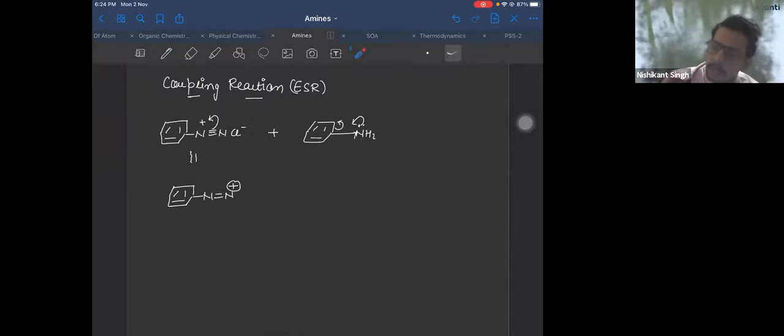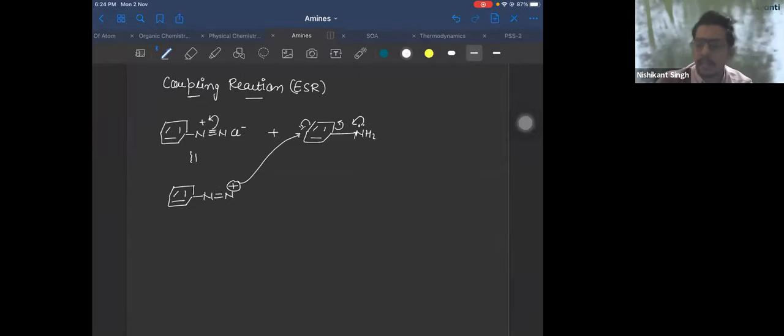The electrons are negatively charged, this bond breaks like this, giving positive, negative double bond. This carbon is negative, so this should be positive. This bond breaks like this, and this carbon gets a negative charge at the para position. Correct? So which position will the electrophile attack? The electrophile will attack this para carbon having the negative charge.